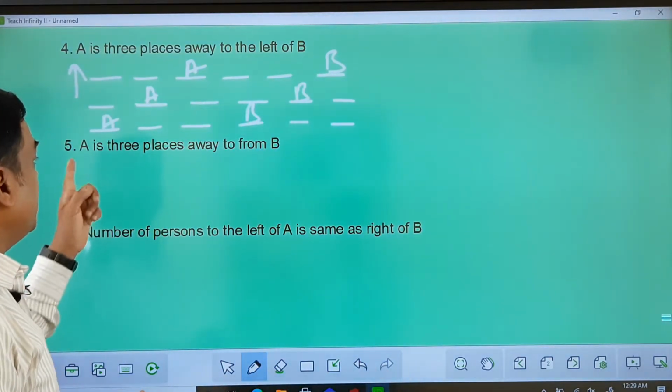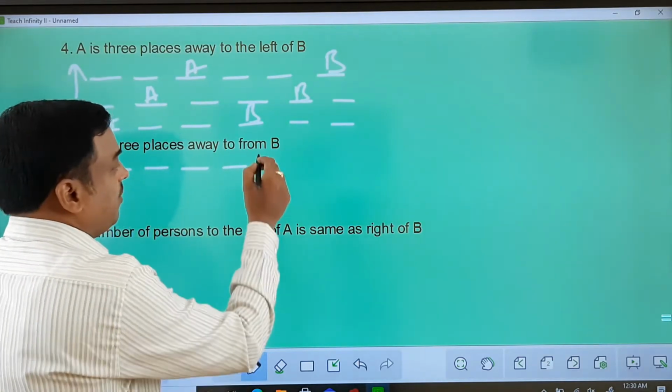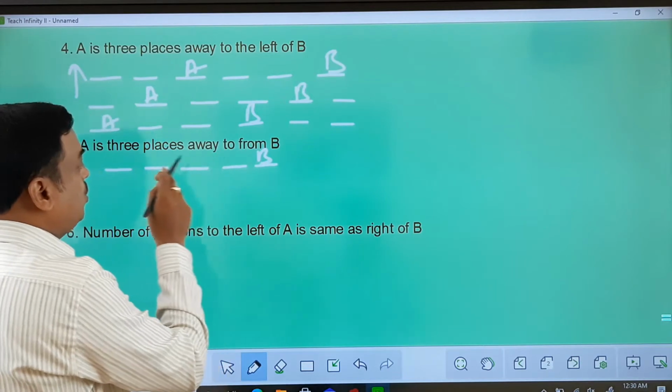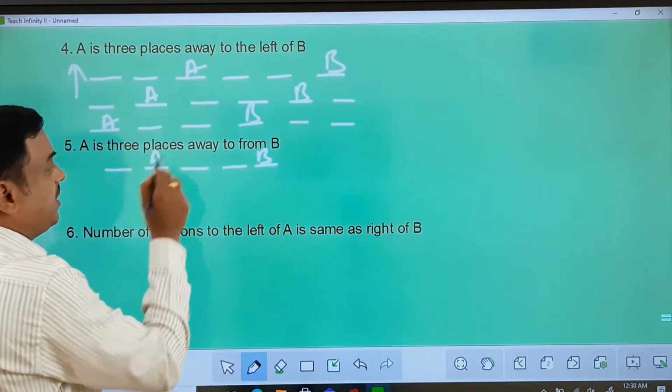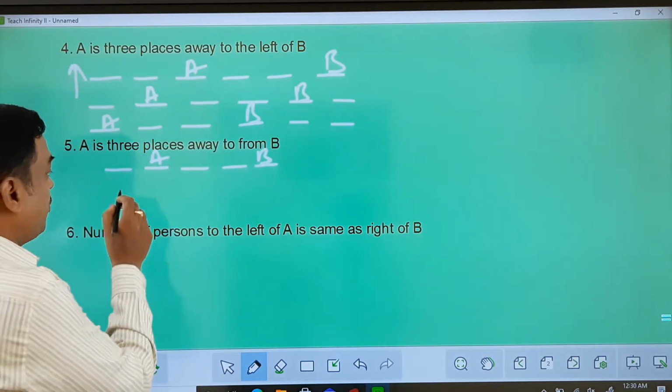Now coming to the next one, A is 3 places away from B. 1, 2, 3, 4, 5. If I place B here, 1, 2, 3 places away, that means A can be here. Now the other way around, there can be one more possibility here.